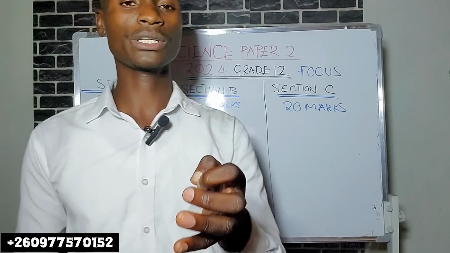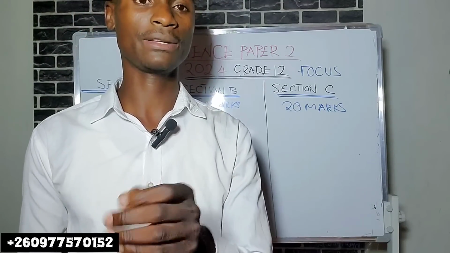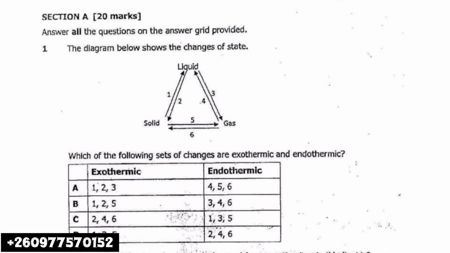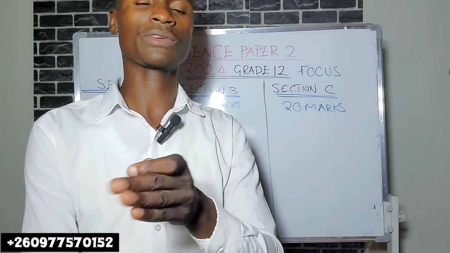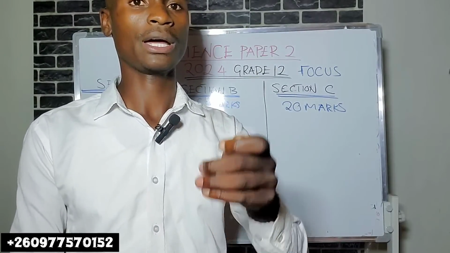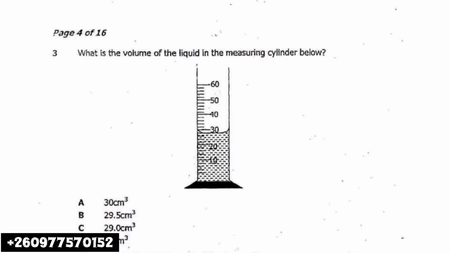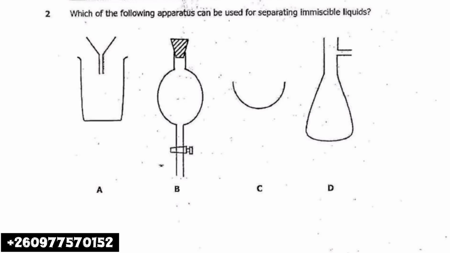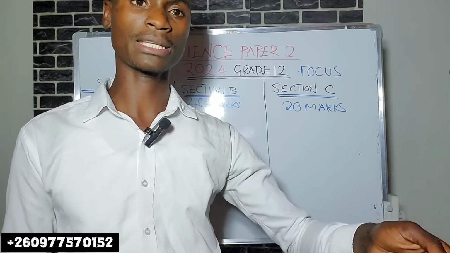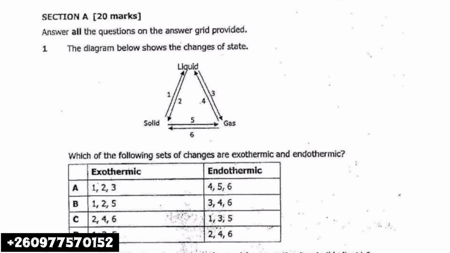The first two questions come from grade 10, from the introduction, where you have branches of chemistry, the importance of chemistry, laboratory safety rules, and apparatus in the laboratories. You also go to matter, changes of state of matter.